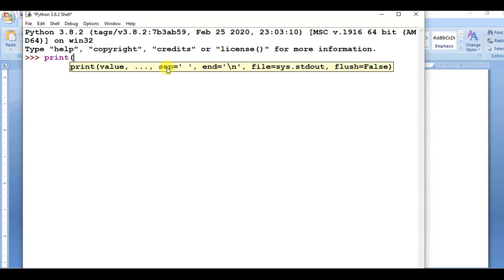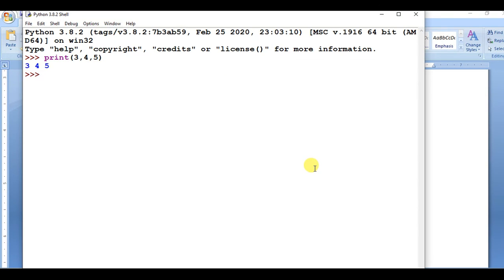So for separation, suppose I am passing 3 4 5, and look, there is a space between these three values 3, 4 and 5. So I want to print the output in this way, separated with a hyphen sign. So these three values should be separated with hyphens.